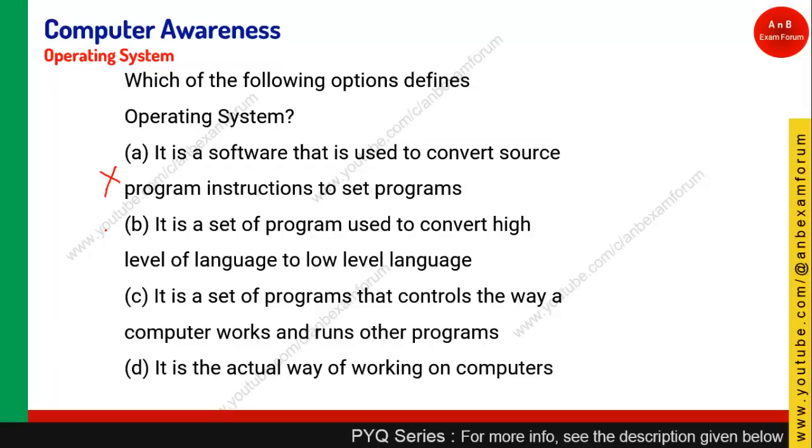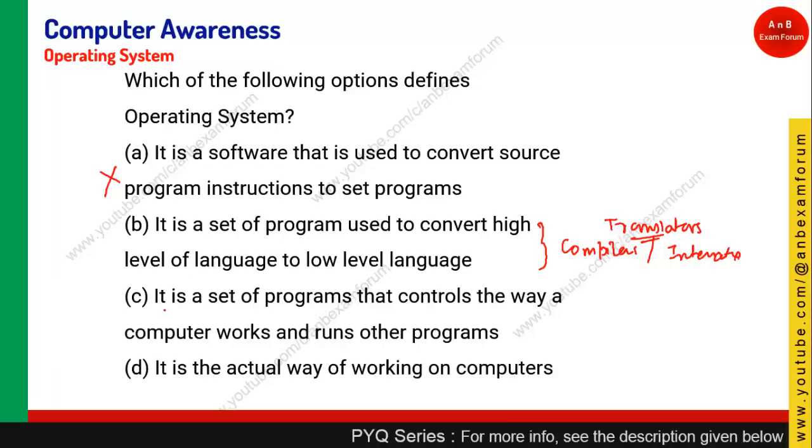If you are aware that an operating system actually controls everything related to the computer, whether it is hardware or software, so basically it is not just a converter. Again in option B, it is used to convert high level language to low level language. Somewhat related, but these are called, as I told you in the earlier video, compilers and interpreters. Basically these are called translators, and translators are also system softwares.